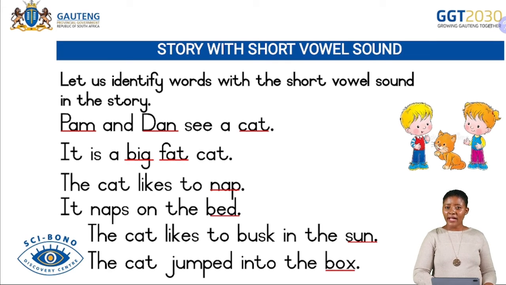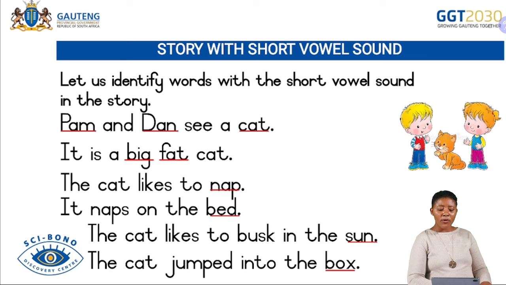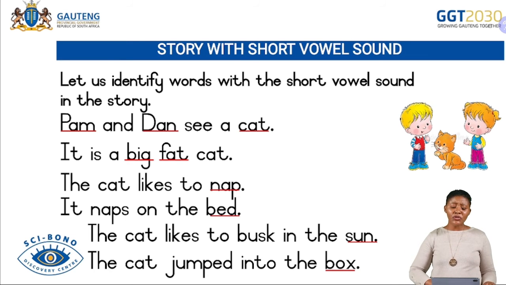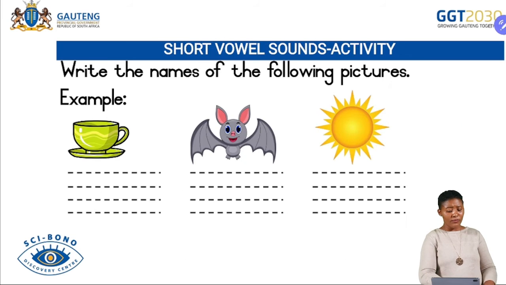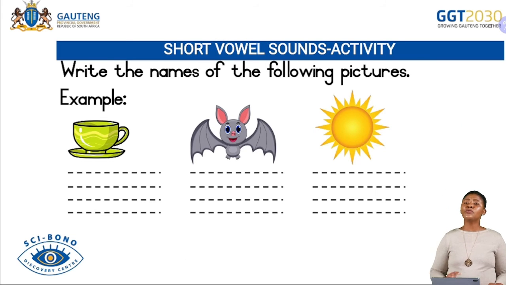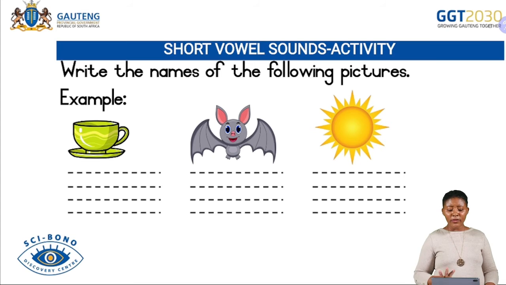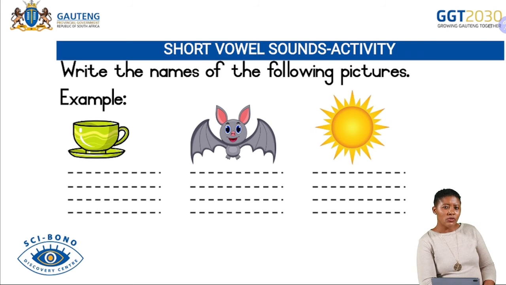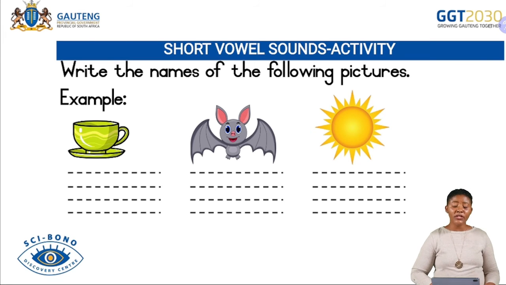Well done. All right, this is how we identify our words. Well done, grade 2s. Okay, let's move on. Now I want us to write the following words by looking at the following pictures. So I want you to write the words on your own by looking at the picture. Look at your first picture. Can you write the word of the first picture?